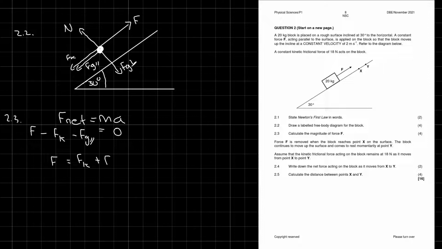So the force itself is equal to your frictional force plus your Fg parallel. Kinetic friction they actually told us was 18 newtons, and Fg parallel is going to be Fg sine theta.